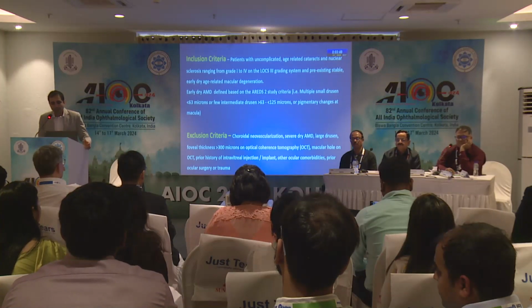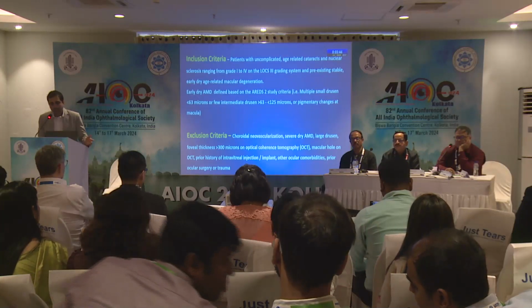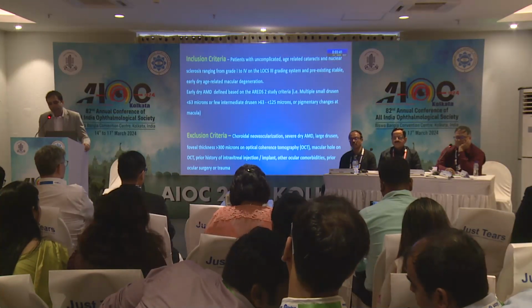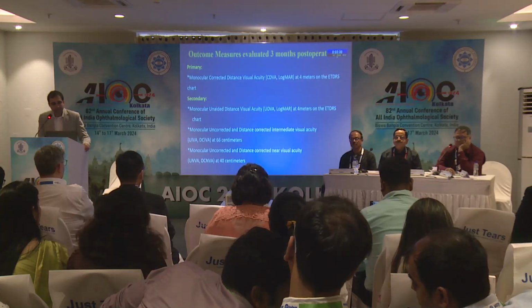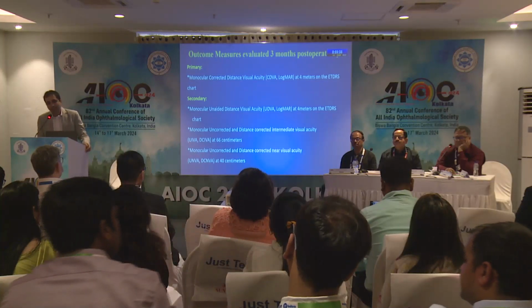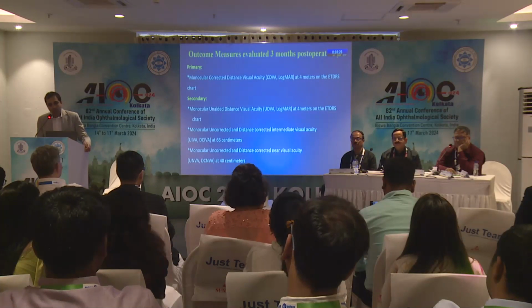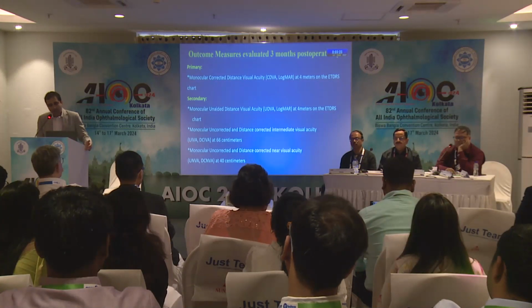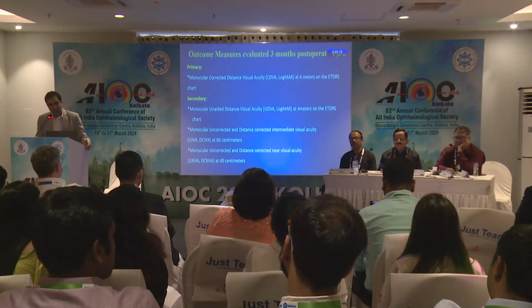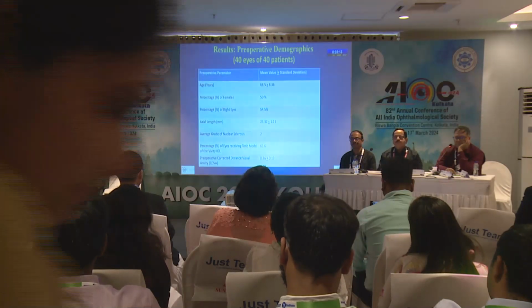Exclusion criteria were all patients with either wet ARMD, severe dry ARMD according to AREDS, large drusen, or any other retinal or ocular pathology or comorbidities. The primary outcome was monocular corrected distance visual acuity, that is CDVA logMAR, at 4 meters on the ETDRS chart. The secondary outcome measures were monocular unaided distance visual acuity at 4 meters, monocular uncorrected and distance corrected intermediate visual acuity, and similarly monocular uncorrected and distance corrected near visual acuity at 40 centimeters.